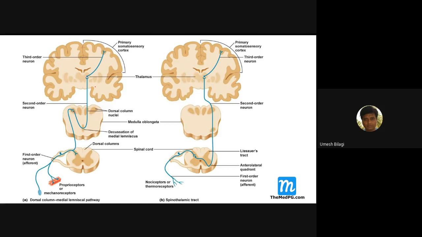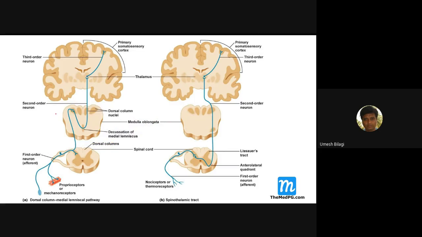From here, the second order neuron which comes out crosses to the opposite side. This happens in the medulla oblongata. With respect to the dorsal column, the crossing over to the opposite side happens at the level of the medulla oblongata. So when problems of the spinal cord occur, the disease manifestation with respect to the dorsal column is on the ipsilateral side. The second order neurons end in the thalamus, and from there they are projected to the cortex.